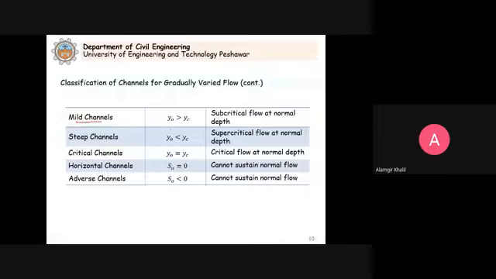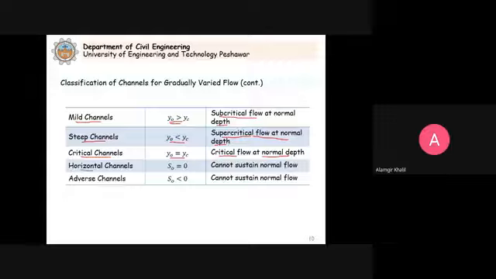For mild channels, we say that Y naught is greater than YC, and when this is the situation, subcritical flow will occur at normal depth. In steep channels, Y naught is less than YC, so supercritical flow at normal depth. When we have critical channels, Y naught is equal to YC, and we have critical flow at normal depth. We already studied this.